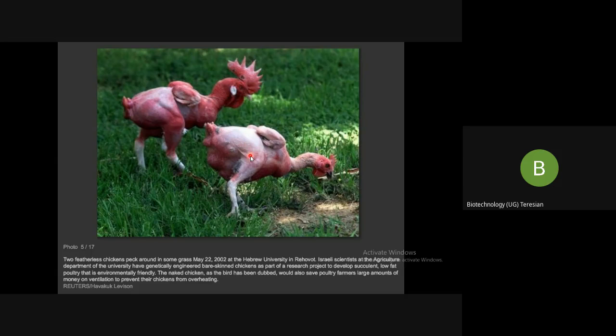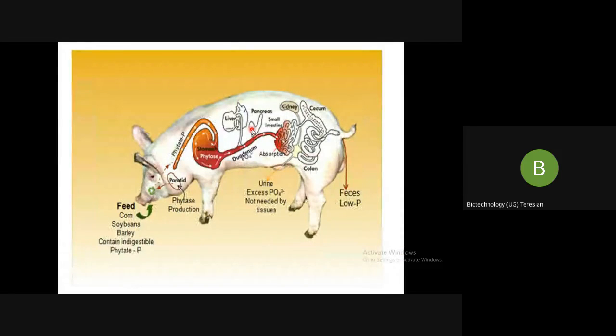So these are some of the drawbacks, which the Israeli project leaders have also accepted, but still the project is being continued. So next comes our Enviropig. This Enviropig is a trademark. Now you know very well about trademarks, as you have studied about them in patents. So the Enviropig is a trademark.